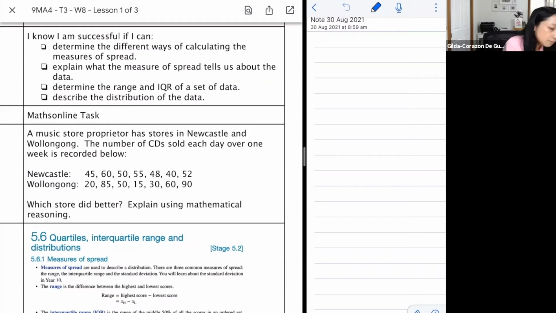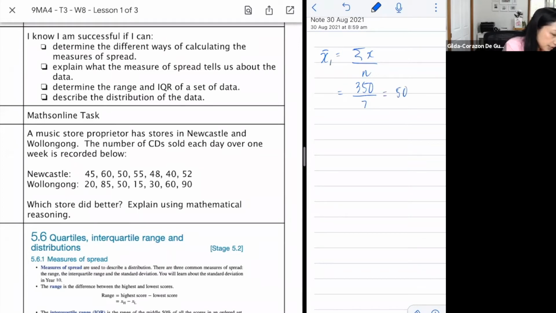So what do we do to find the mean? There's a special symbol for mean. It's x with a bar on top. So that would be your summation of x, or all the scores, divided by n, or the number of scores that you added. So you'd need to add 45, 60, 50, 55, 48, 40, and 52. I got 350. Let me know if you didn't get the same answer. Then you have to divide that by 7, and therefore your mean would be 50.